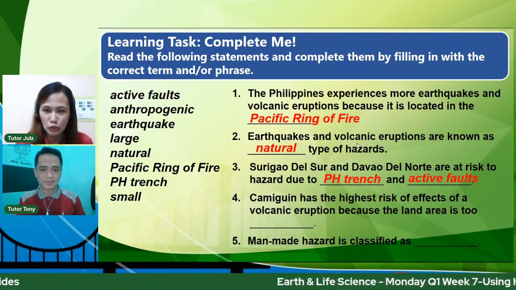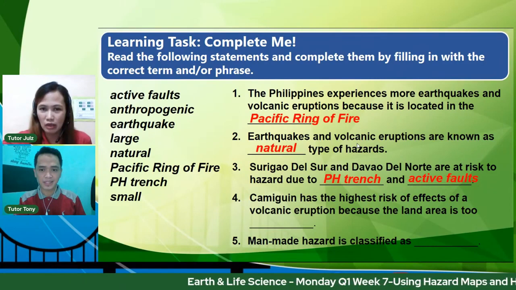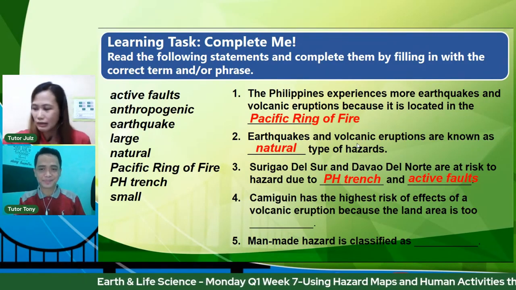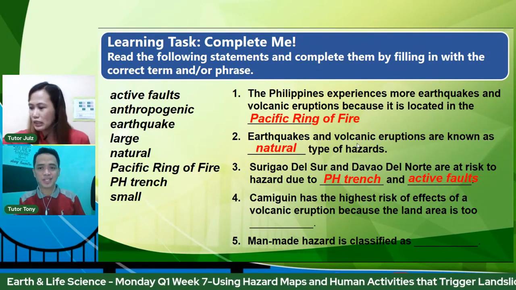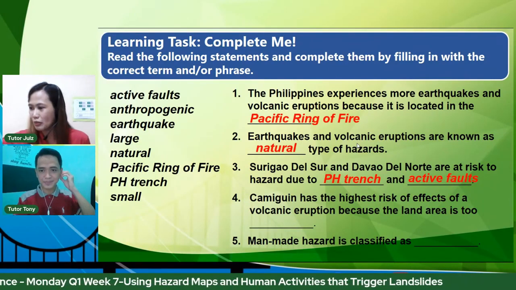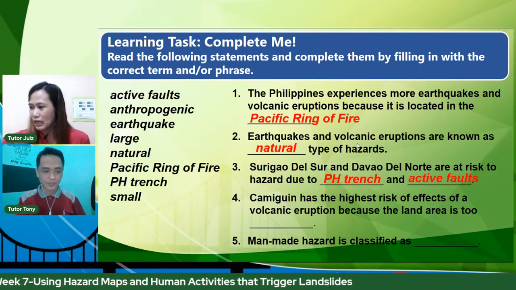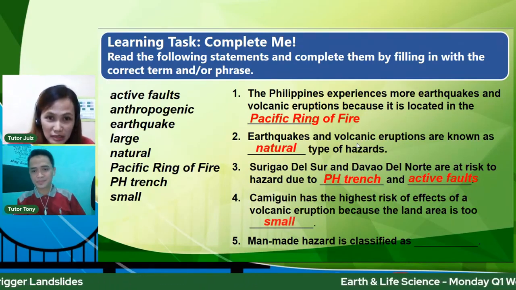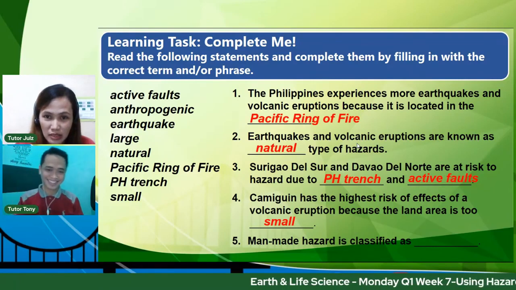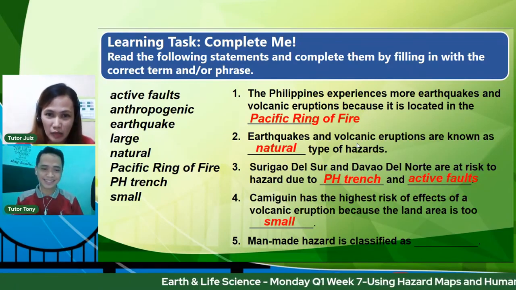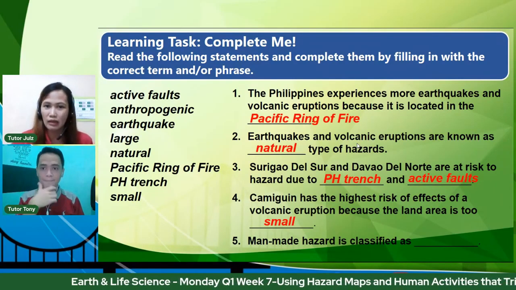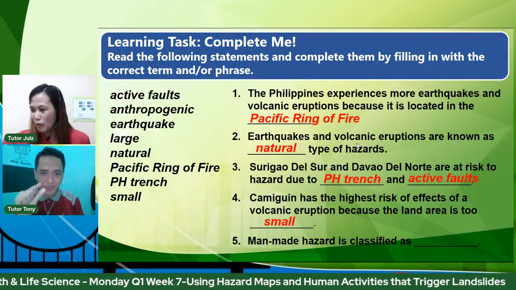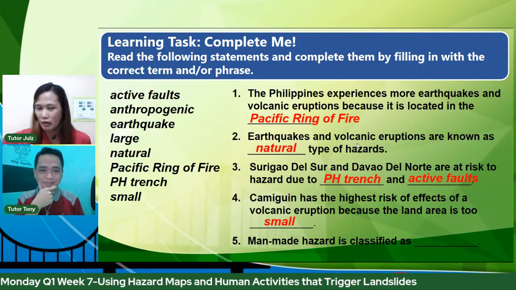Rio del Sur and Davao del Norte are at risk to hazard due to Philippine trends and active fault. So, number 2, mahusay. Okay, so you're right. Ang bilis din. Shikina, you're right. Then, number 4 na sila. Number 3, Mendoza. And number 4, wait lang sir ha, Camiguin has the highest range of effects of volcanic eruption because the land area is too small. Napoles, Bayer, Chavez. Okay, very good.